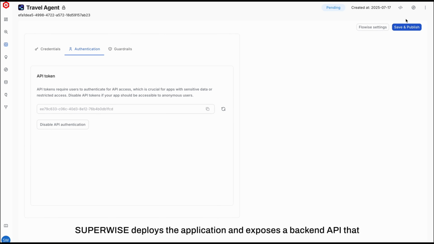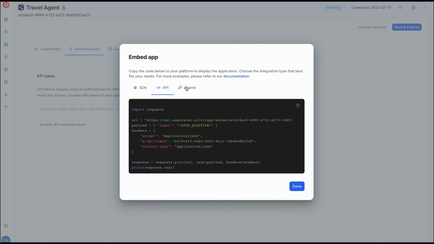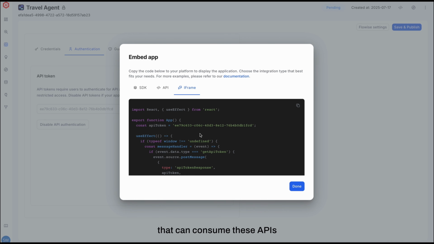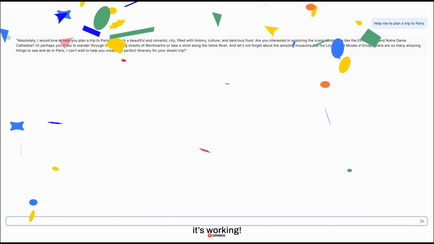Superwise deploys the application and exposes a backend API that can be accessed for production use of the agent. Superwise also offers the relevant SDK, API, or chat experience iframe that can consume these APIs. Let's check it out, ask questions, and see if our guardrails work. It's working.